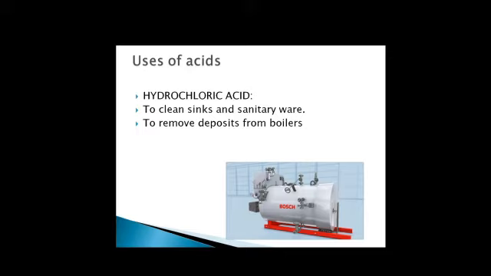To remove the deposits or rust from inside the boilers, we use hydrochloric acid. Hydrochloric acid is also used in the manufacture of food additives, in the leather industry, etc.